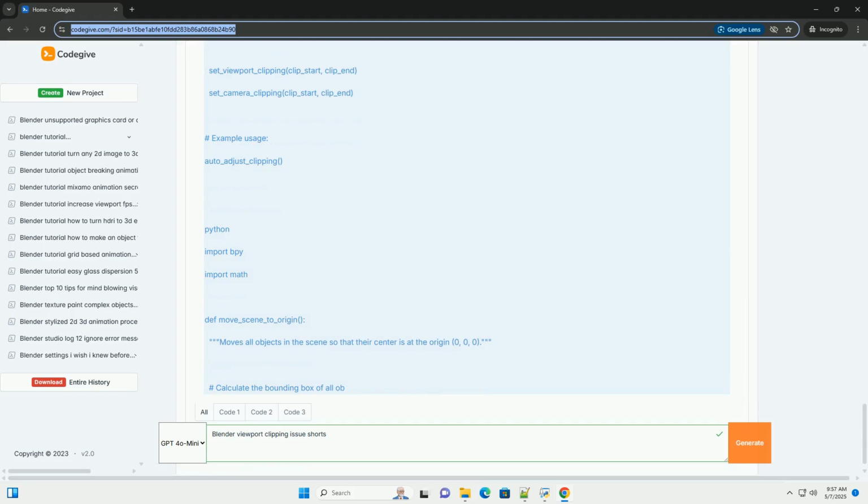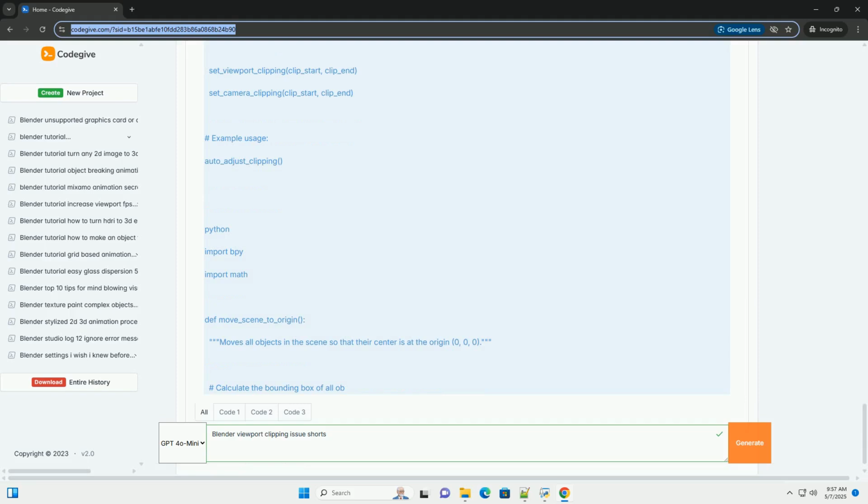6. Precision issues with extreme coordinates. If your entire scene is located far from the origin, 0, 0, 0, you might encounter precision issues regardless of clipping settings. Consider moving your scene closer to the origin. You can do this manually, or using scripting.